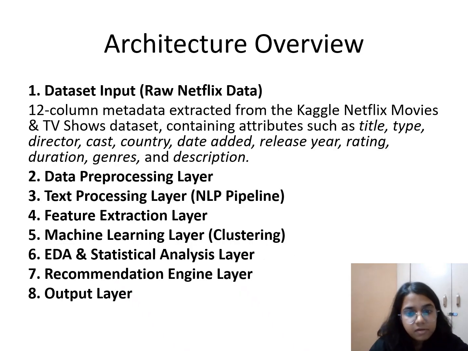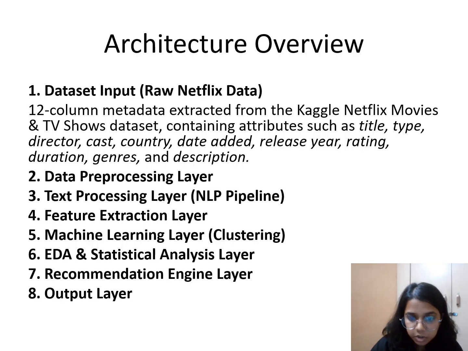Now I'm going to talk about the architecture overview. Here, my dataset input has 12 attributes, which I have described earlier. There are six major components in this architecture. First is data pre-processing. Second is text processing, in which I'm going to use an NLP pipeline.